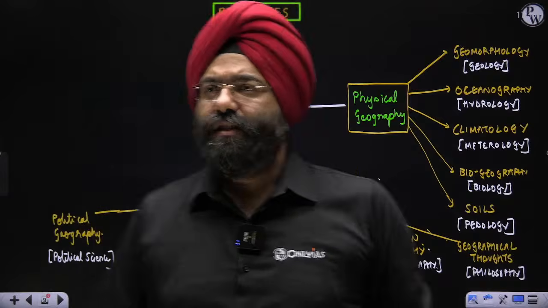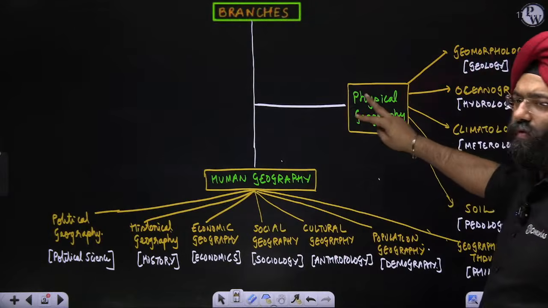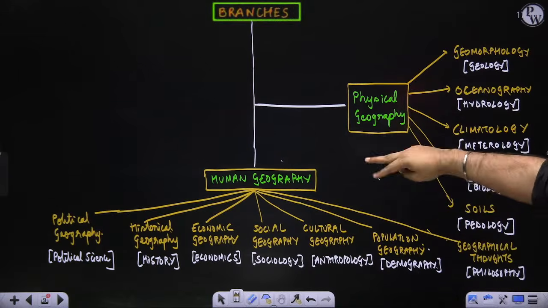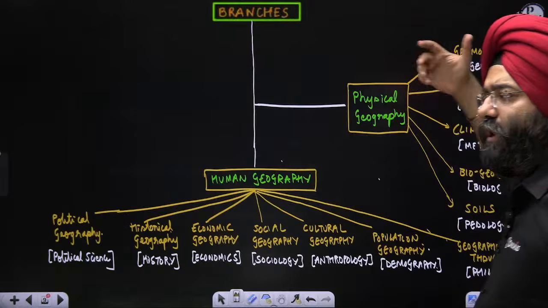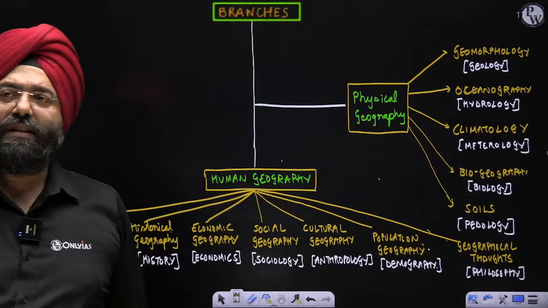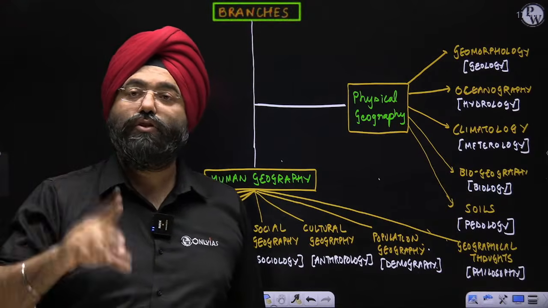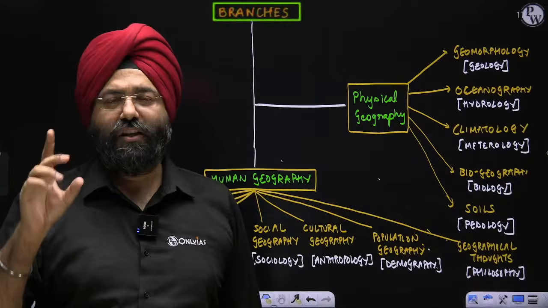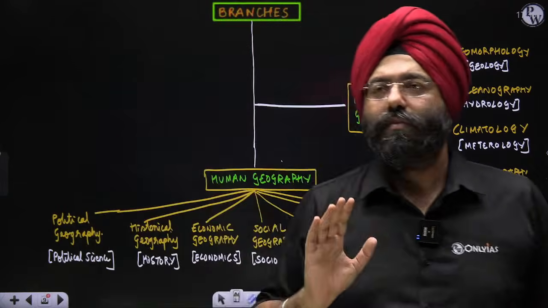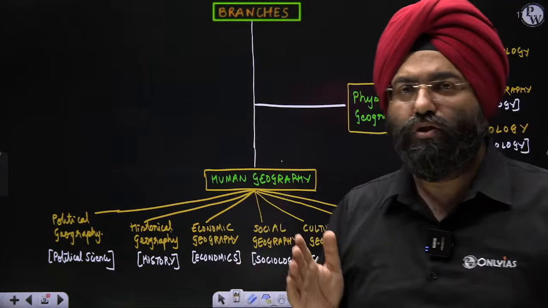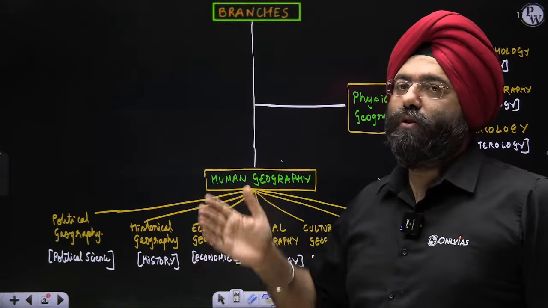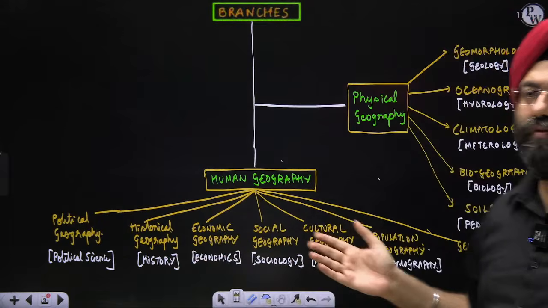Are these sub-branches of these two clear to everybody? Quickly tell me, everybody. Physical geography and human geography, these branches of these subjects are clear. We will be covering all these things. Please remember that. As we move ahead, we will be covering all these dimensions. In your lectures, I will be covering human geography also in totality for India as well as the world. So do not worry about the fact that we are only going to do physical geography. No, we will be covering every aspect, including human geography, including every map, including every diagram that will be made in front of you on the board. Clear? Is it clear to everybody? Quickly.